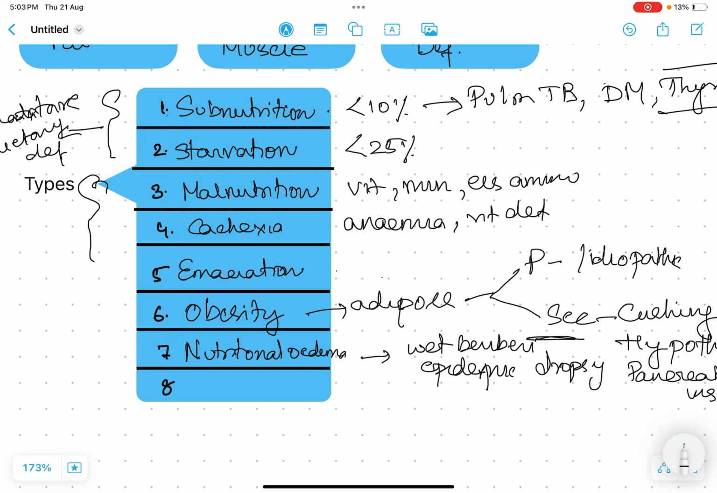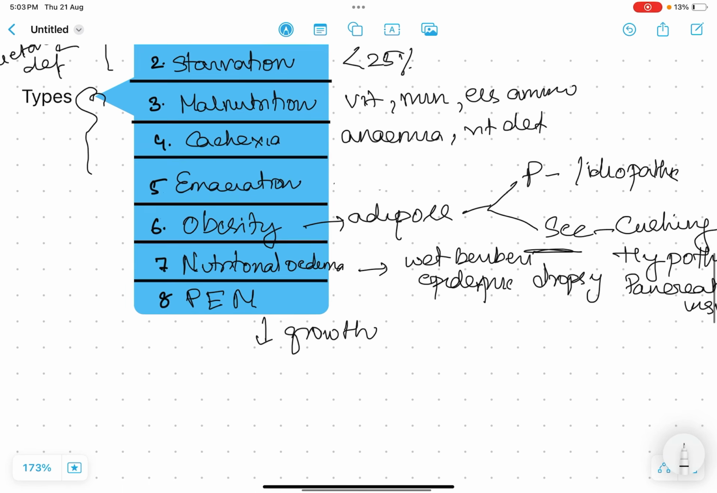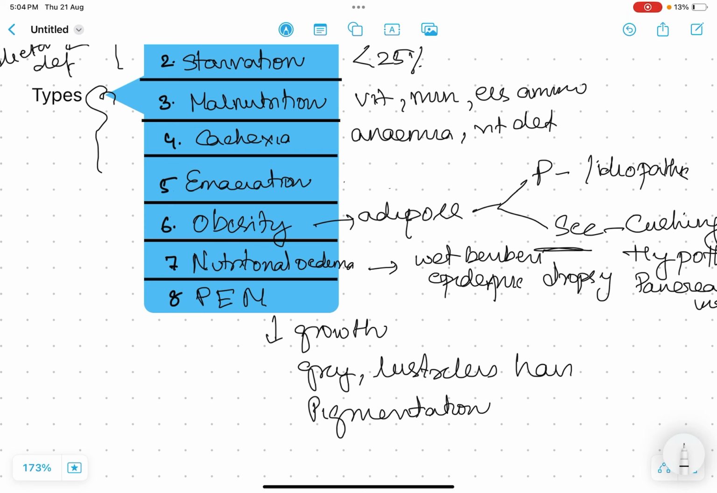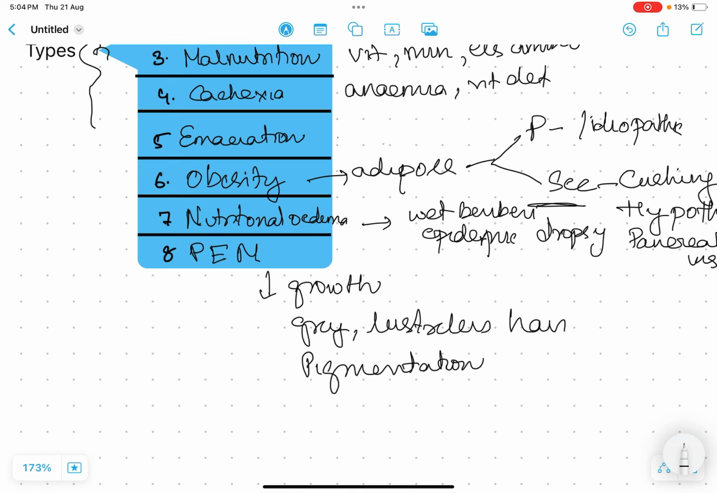Now the last one is protein energy malnutrition. Here you all know about Kwashiorkor. It is characterized by retardation of growth and wasting of muscle. The hair will change in color, gray, lusterless hair. Pigmentations will be there. It may also be seen in prolonged breastfeeding.